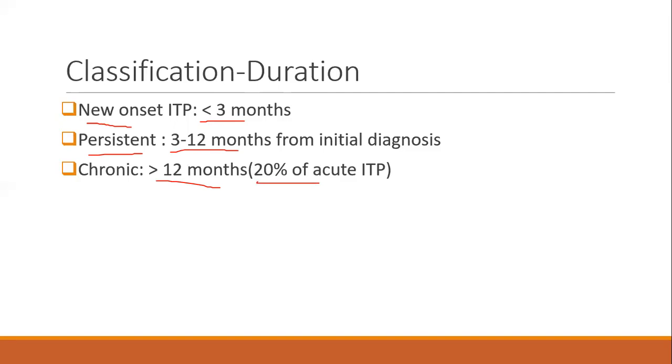If you see this classification that is given in the American Society of Hematology 2019, it does not talk about acute ITP. It is just that you have diagnosed a child with thrombocytopenia, a previously well child. Correct? You don't know if the ITP is acute or persistent or chronic. So at the point of diagnosis, you will not know. You have just diagnosed an ITP and you are assuming that it is new onset. If it is going to persist beyond 3 months, you call it persistent. If it is beyond 12 months, it is chronic.